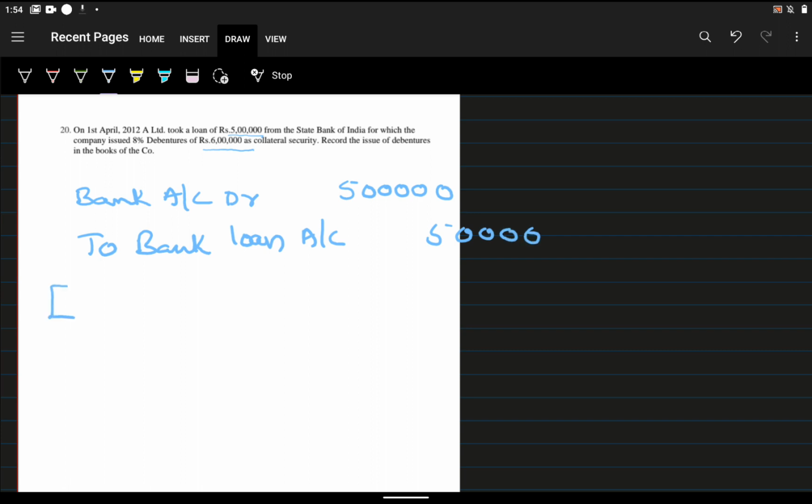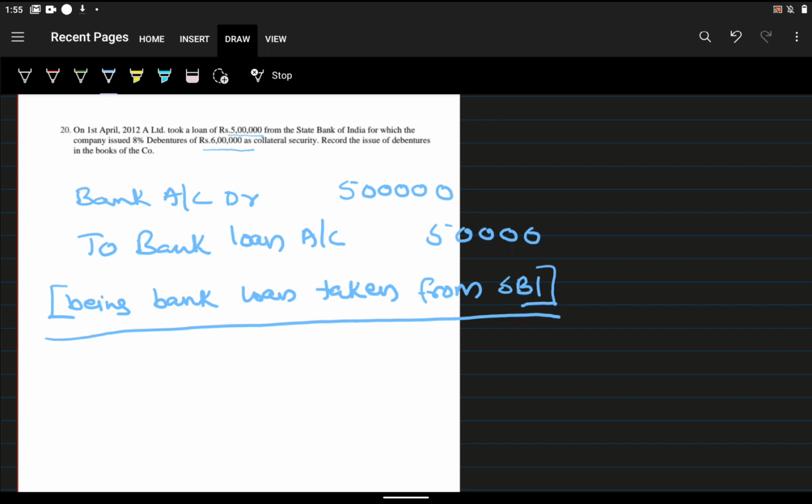The narration will be: being bank loan taken from SBI. This is the first journal entry.